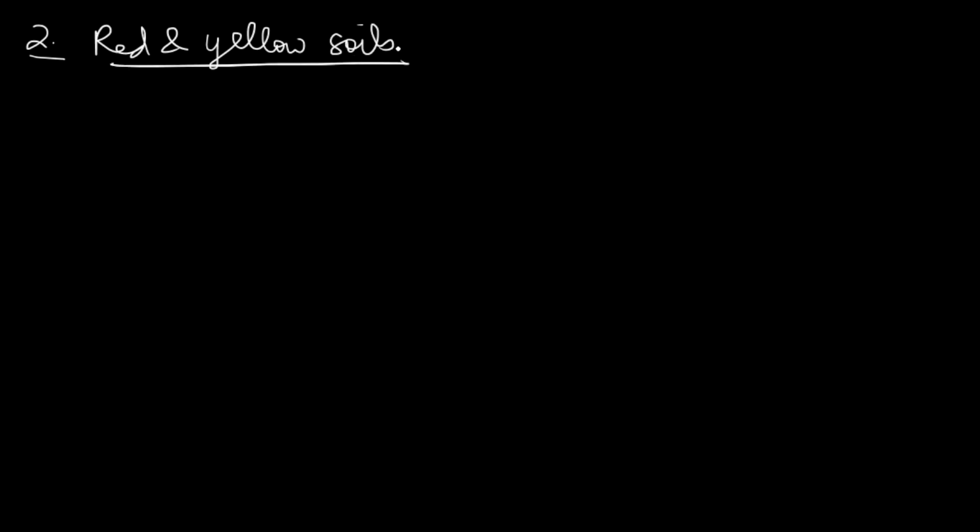Now let's move to the second soil, that is red and yellow soils. These soils are generally found in the peninsular plateau.